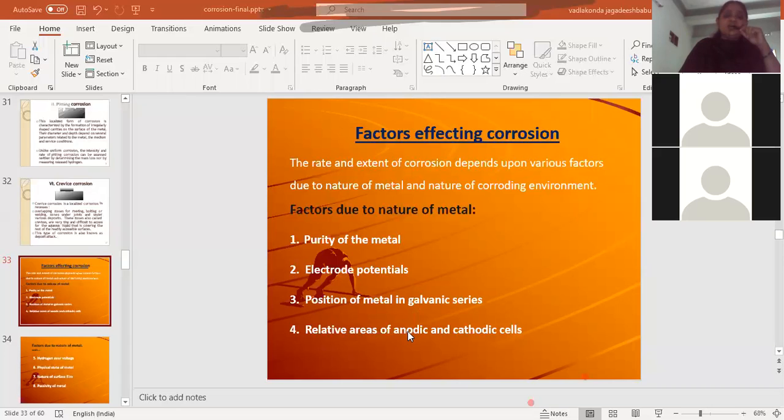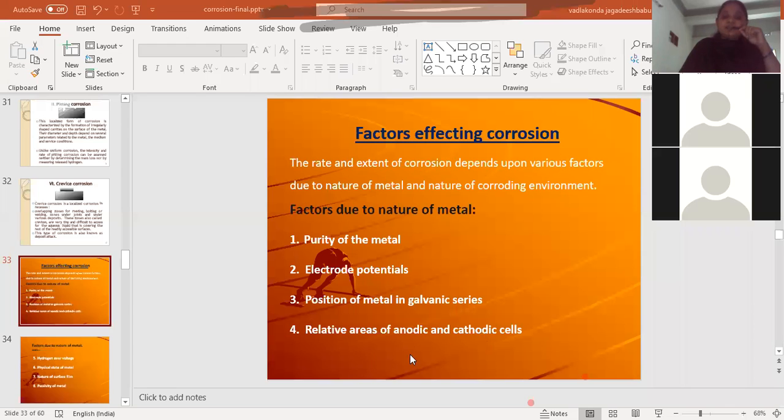Now coming to the relative areas of anode and cathode. On the electrochemical cell formation on the metals, the rate of corrosion will be based on the size, meaning the area, of the anodic part and cathodic part.